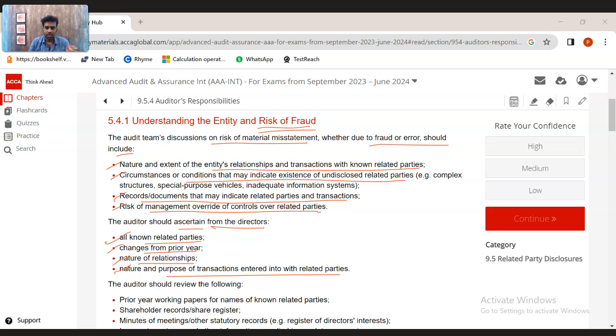Number one, last year X related parties were there. This year this many related parties are there. What are the changes? If new related parties have been identified, what is the nature of the relationship? Director, shareholder, what are they? The nature of the transactions and the purpose of those transactions should also be understood.